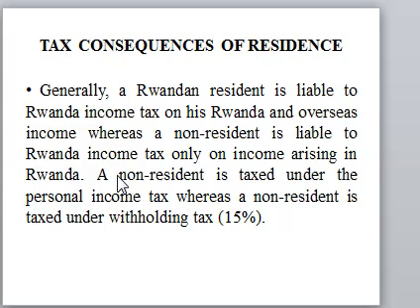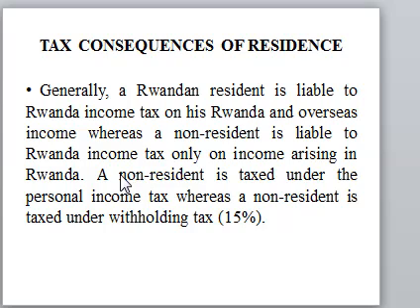What is the tax implication of residence? If an individual is a resident in Rwanda, that individual is taxed on the income generated in Rwanda and the income generated outside Rwanda. So if he's a resident individual, we look at the income you gained while you were in Rwanda and the income that you gained outside Rwanda.